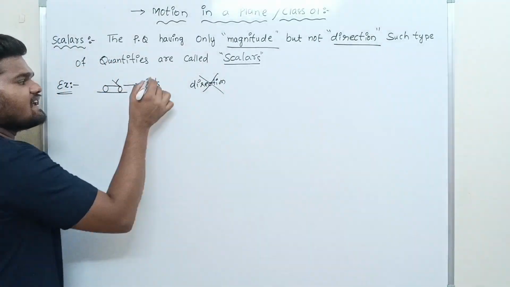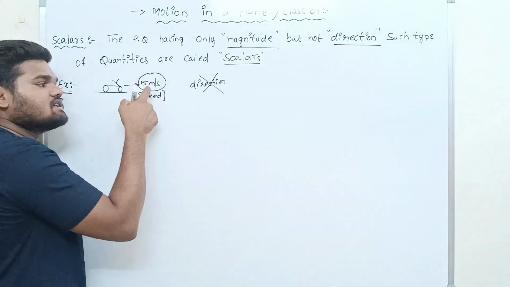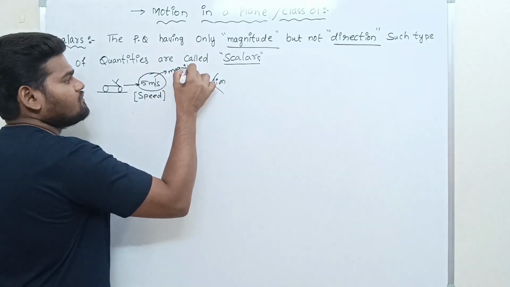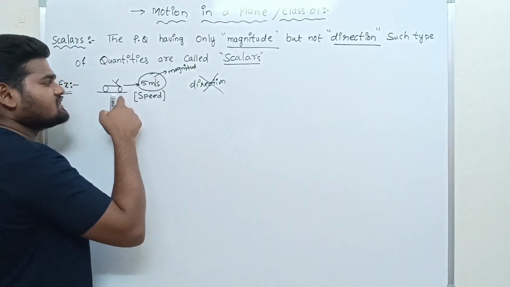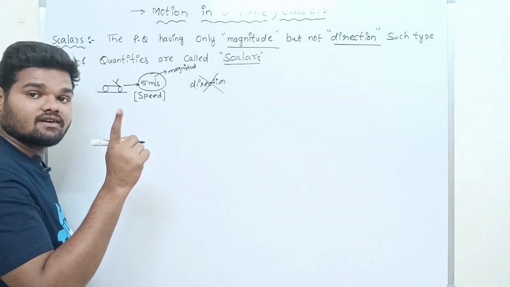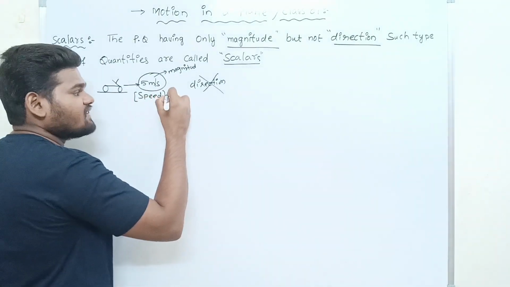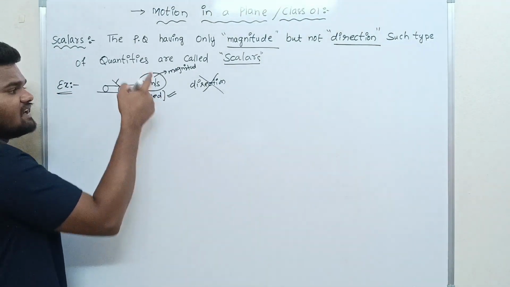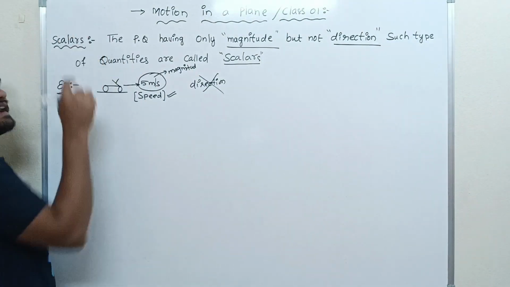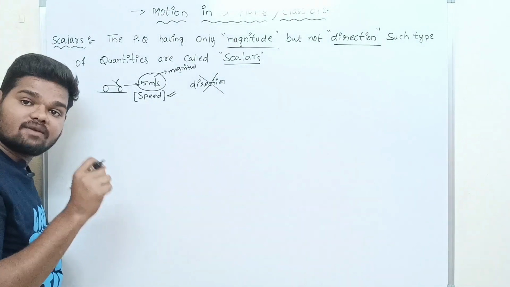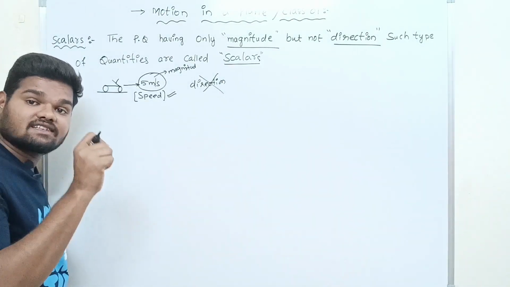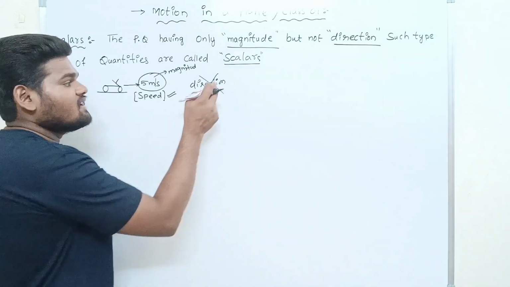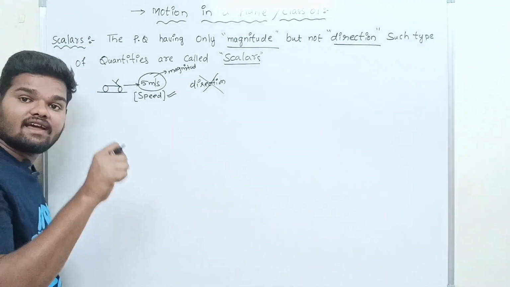Okay. Only it has a magnitude. Magnitude means it's a constant value. But the direction of this bike we have not mentioned. So whatever physical quantity we have taken, that is a scalar physical quantity. That means speed is a scalar quantity, because we have not mentioned its direction.